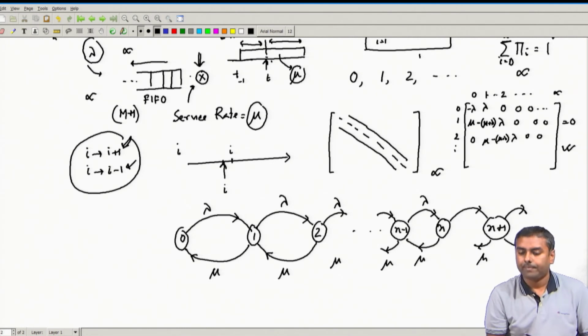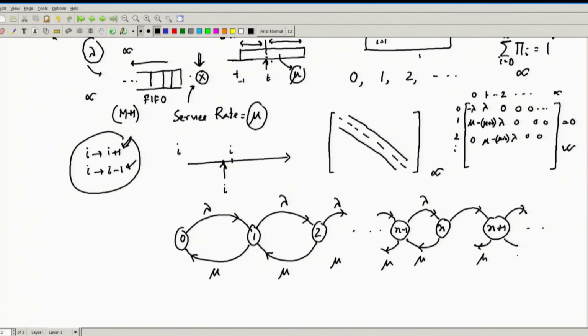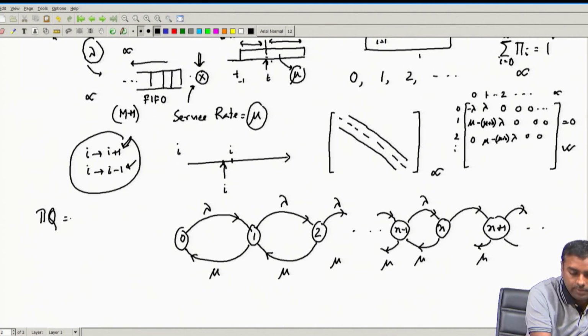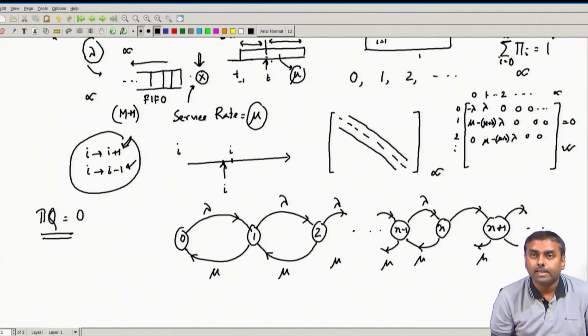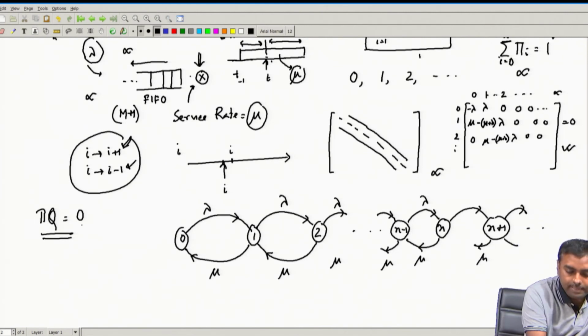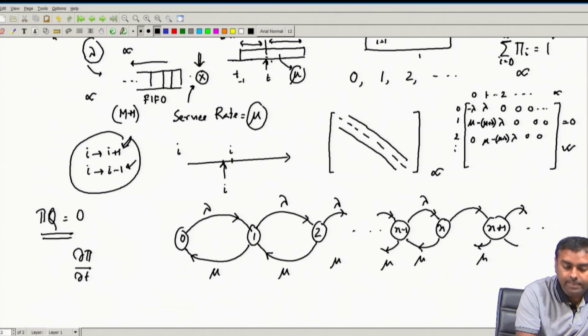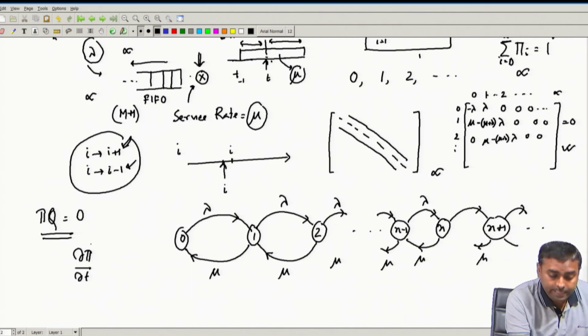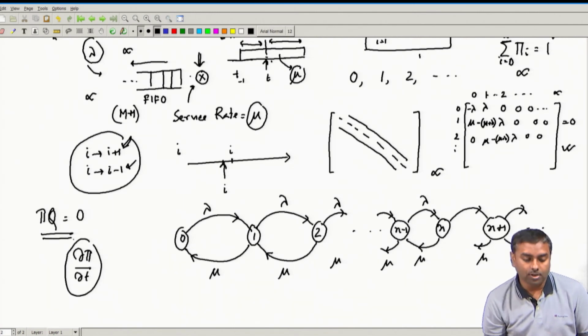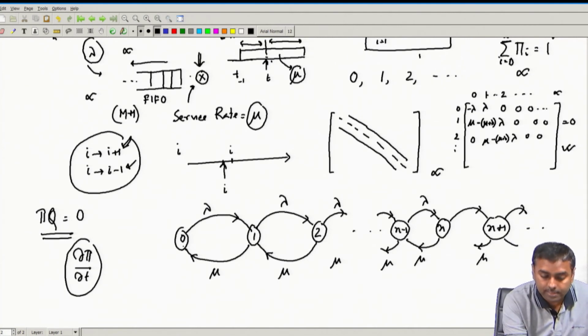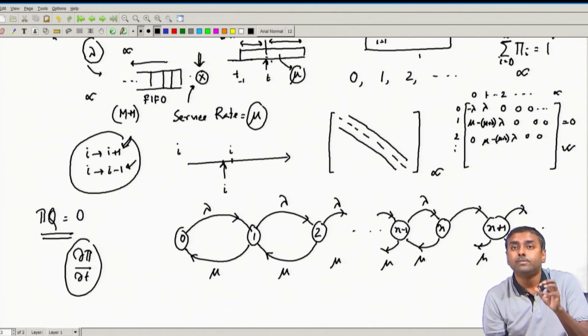And all these equations, so this pi q equals 0, what does this actually tell us? It tells us that this 0 means del pi del t, the rate of change of the probability. So these nodes have probability values.